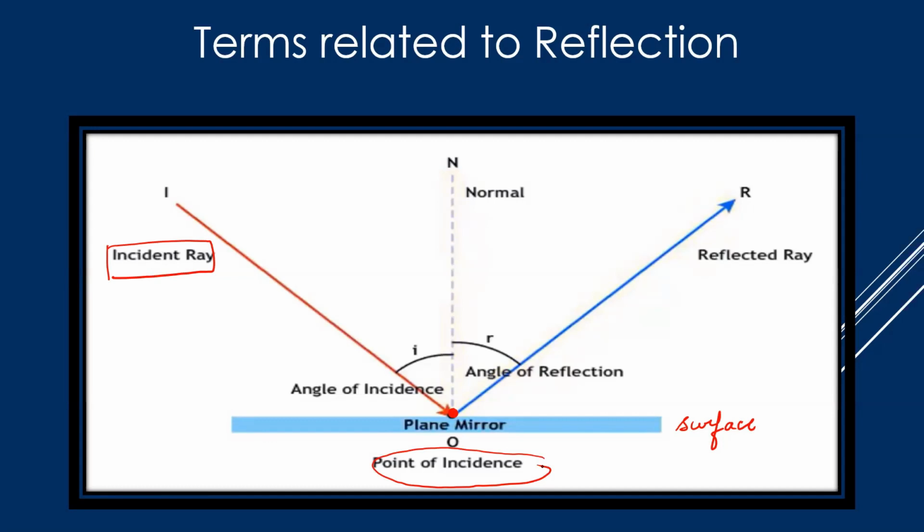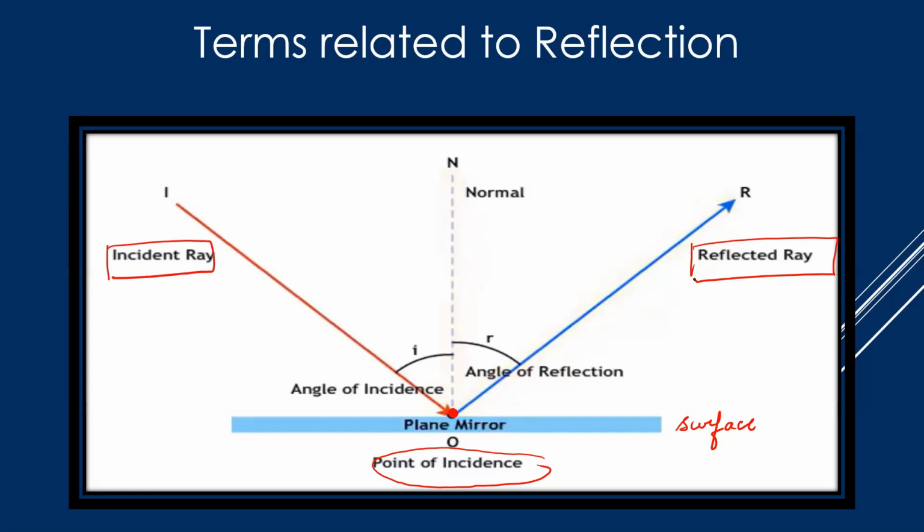From the point of incidence, the ray gets bounced back, so it is getting reflected. The blue one is called your reflected ray.